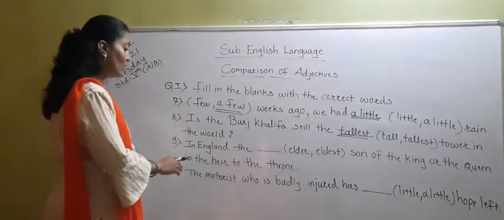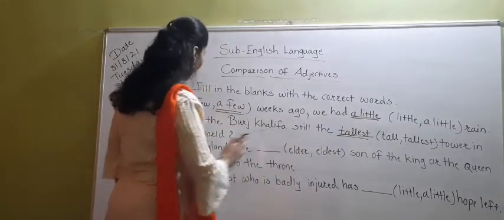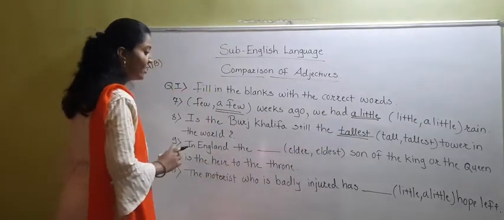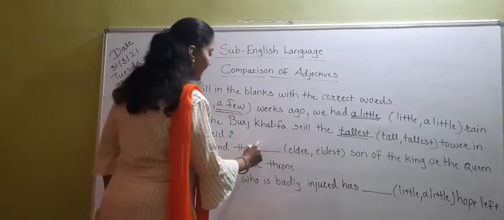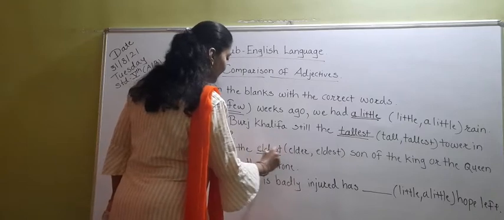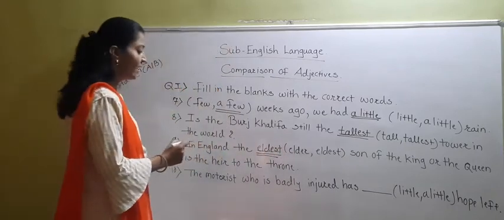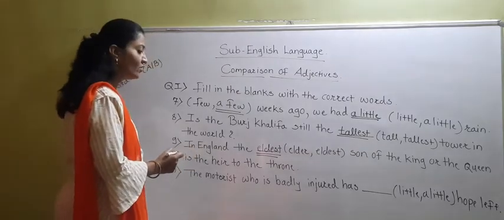Okay. So in England the dash dash son of the king or the queen is the heir to the throne. So we have to write here in England the eldest. Underline this word. In England, the eldest son of the king or the queen is the heir to the throne.